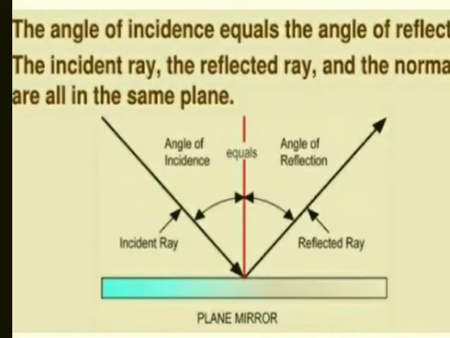Now what about the second law of reflection? The second law tells that the incident ray, the normal at the point of incidence and the reflected ray all lie in the same plane. The second law tells us that they will always be on the same plane.